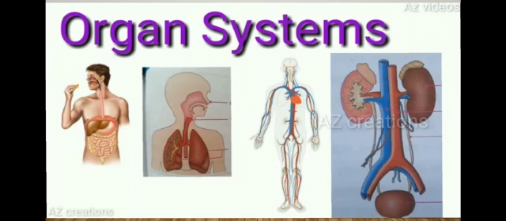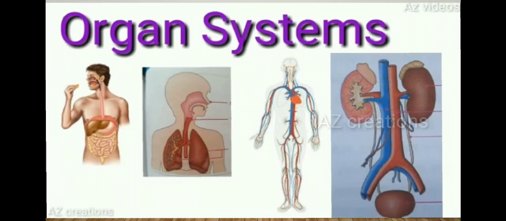What is the function of the digestive system, children? We eat, and we get energy for our daily activity from the food we eat. It is through the process called digestion. After we eat, the waste products are removed from the body. Respiration: we need oxygen to survive, right? So our body gets oxygen through the process called respiration.